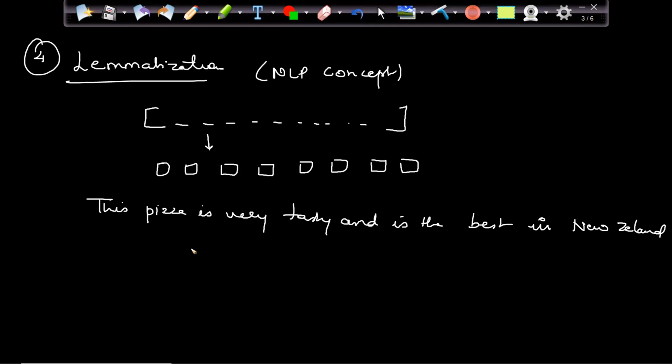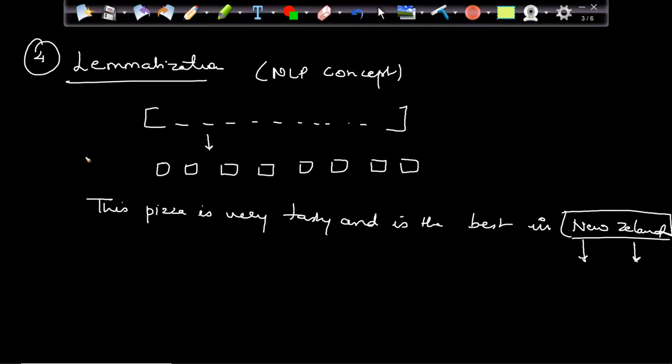Now, if you're trying to create individual words as a dimension, New will be separate and Zealand will be separate if you have a space in between. So I have to make this one word. It's not two words, it's one word only.